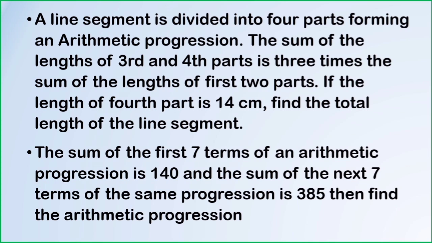A line segment is divided into 4 parts, forming an arithmetic progression. The sum of the lengths of the 3rd and 4th parts is 3 times the sum of the lengths of the first 2 parts. If the length of the 4th part is 14 centimeters, then we should find the total length of the line